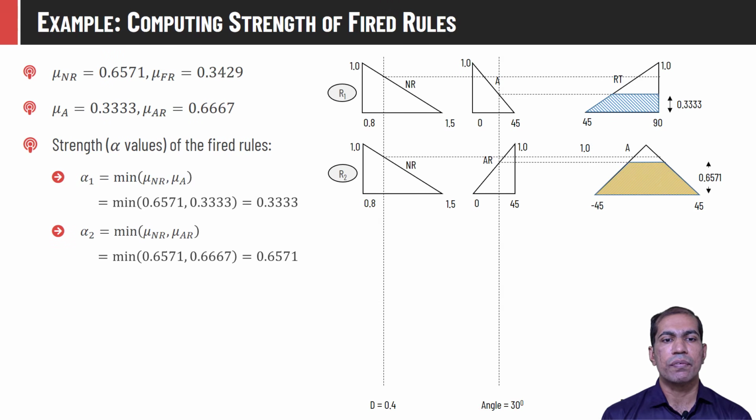The second rule says: if distance d is equal to NR and angle is equal to AR, then output is equal to A.